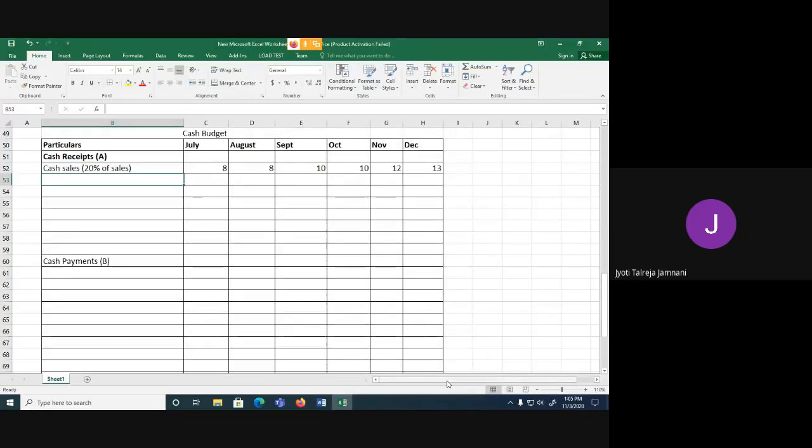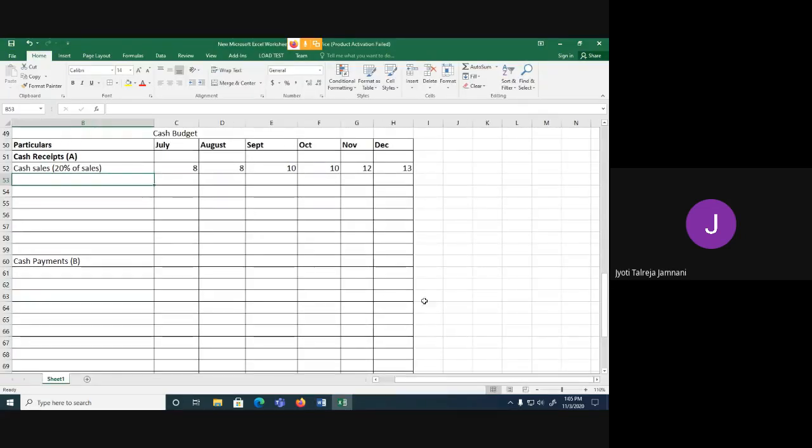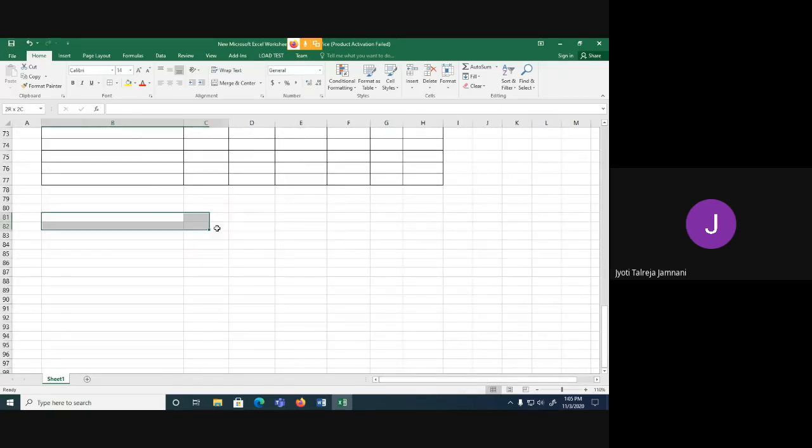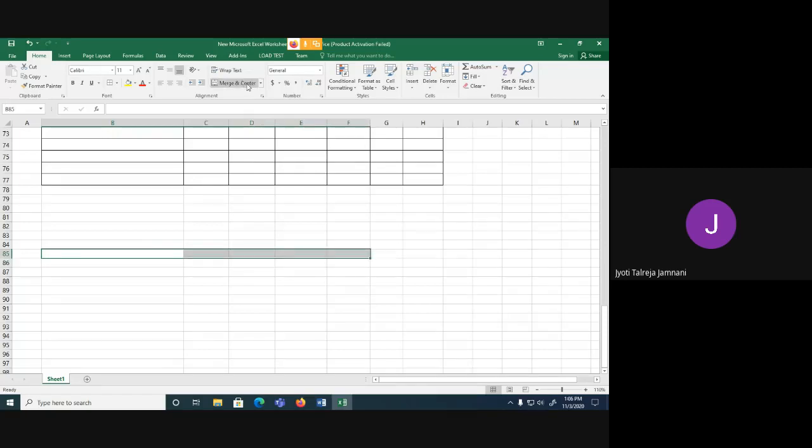So we'll make it on the other end, or we'll make it below this only. Working note on debtors. Now when we are making the working note, usually we take all the months that are given. So it's given from June to December. I take all the months for it.